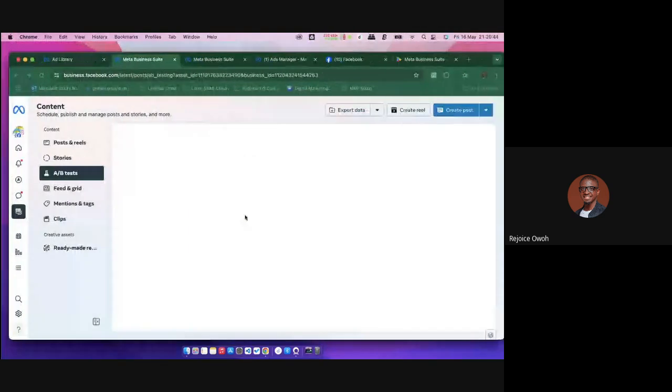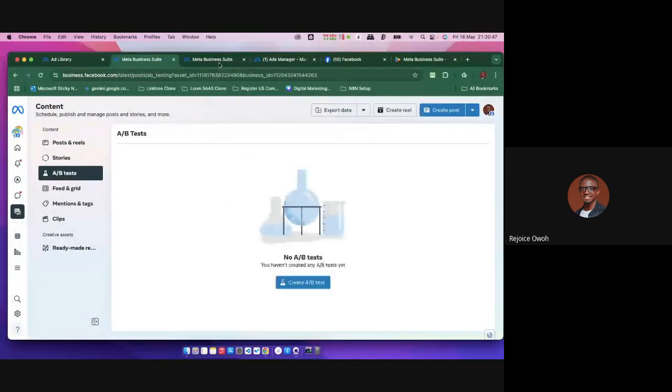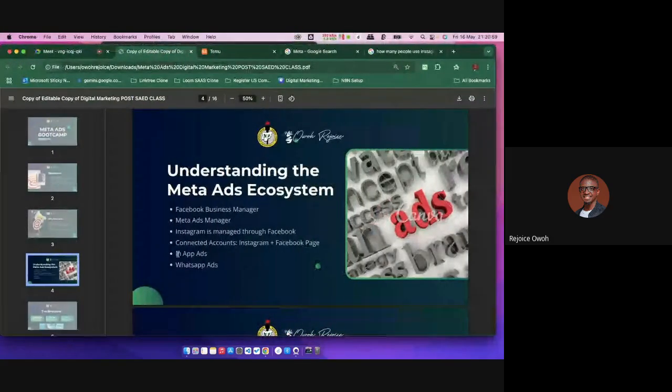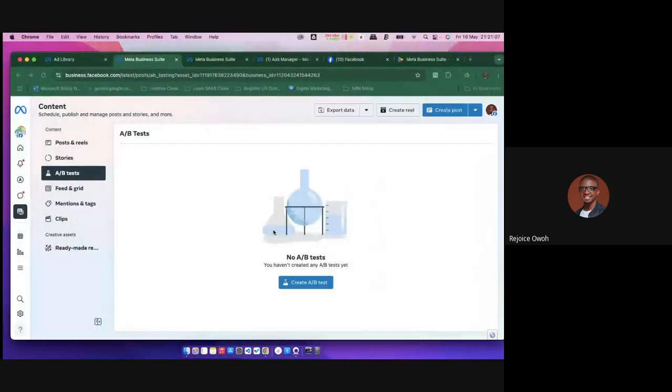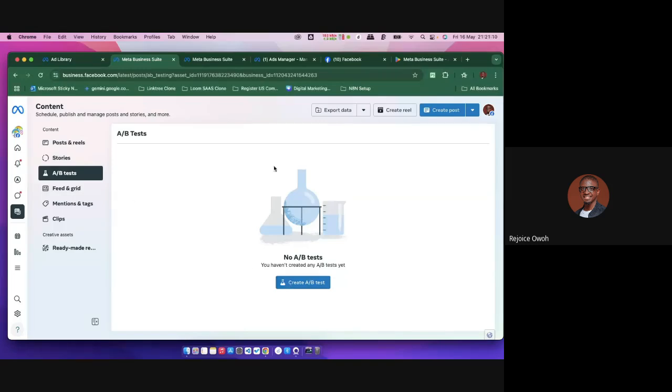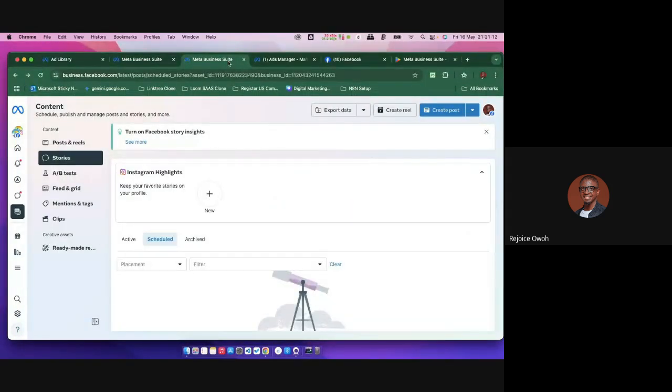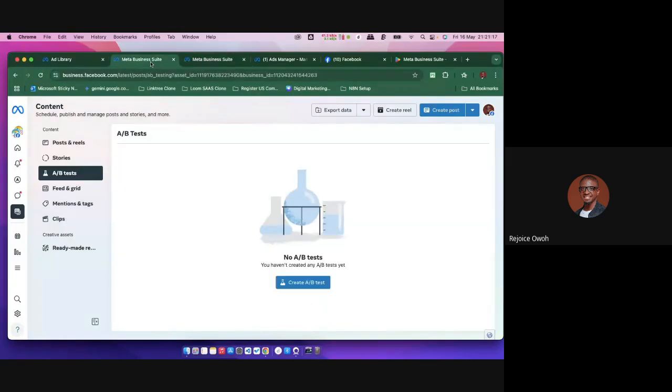Has anyone here, maybe going through your phone, seen something like boost ad or boost post in your Facebook app? Has anyone gone through that before? Yes, Facebook, boost post. Do you know what that is? That is in-app ads. That means you can actually run ads through that boost post and it will work perfectly. But this particular platform gives you a mastery over all your ads, over every single thing. So even here you can run ads, but here is still not where you run ads from. I'm still going to show you something.